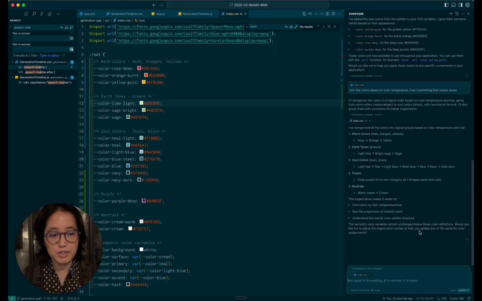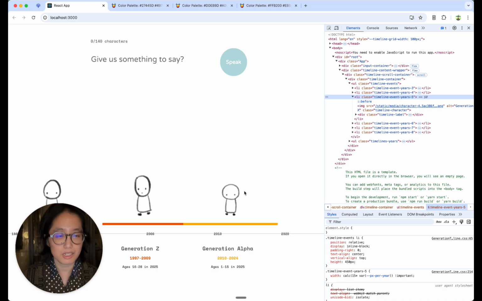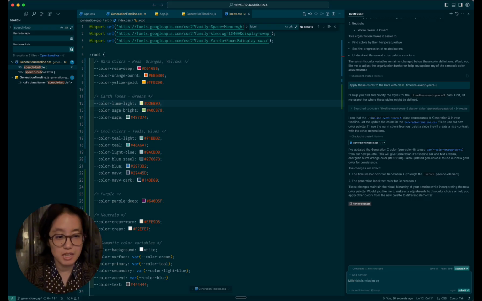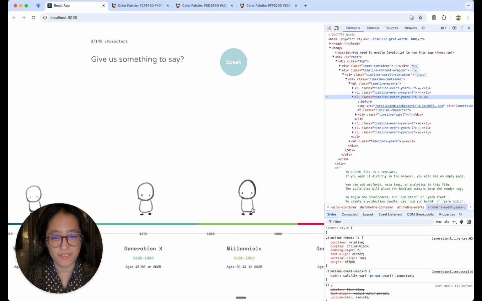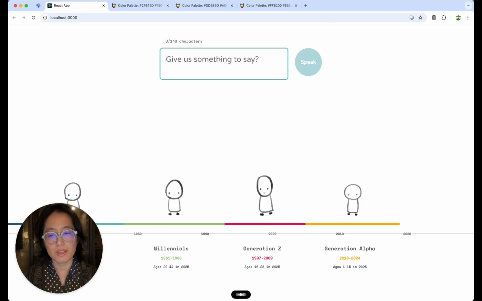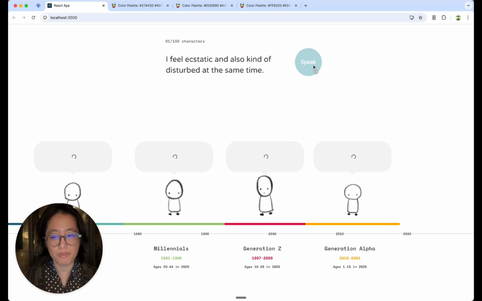Last thing is a fresh coat of paint. I've given Cursor a bunch of palettes from Color Hunt and told it to organize it nice and tidy here. It did a decently good job. Apply these colors to the bars. Okay, now Millennials needs a color. Millennials is missing color. As a millennial, I resent this. Very nice. I feel ecstatic and also kind of disturbed at the same time. Everybody has their say.